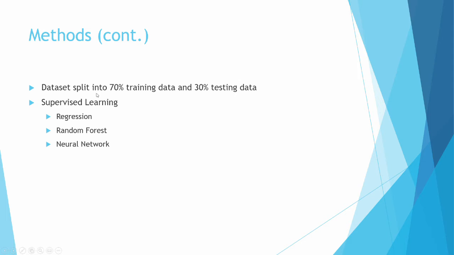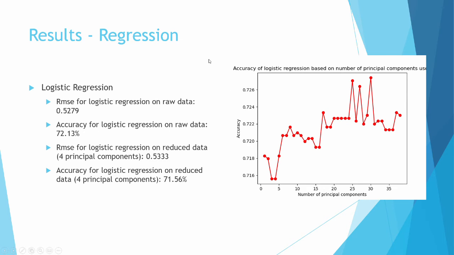Moving on, we used a 70% ratio for our training data and a 30% ratio of our total data for our testing data. And we used 3 types of supervised learning: regression, random forests, and neural networks. So for our results for regression, first of all, we start with logistic regression, and we ended up with a root mean square error of around 0.53 and an accuracy of around 72%.